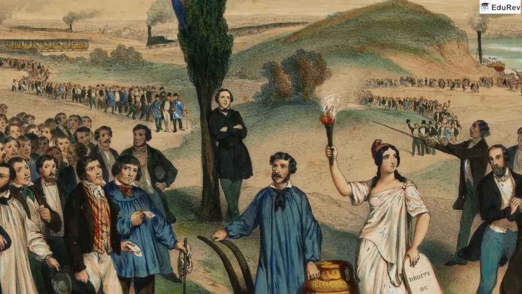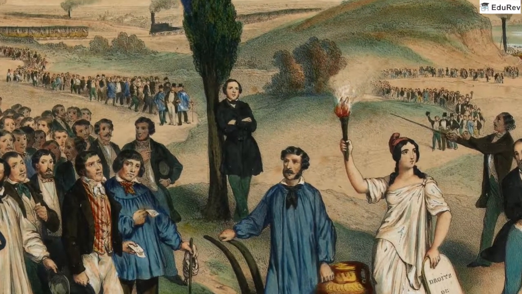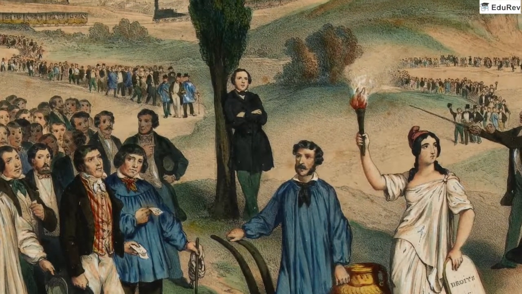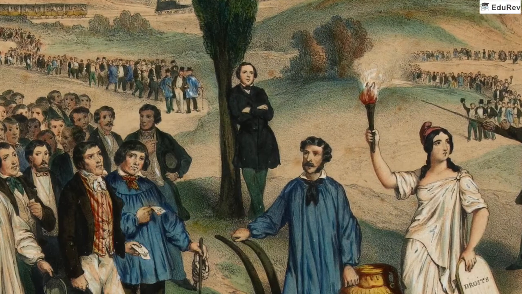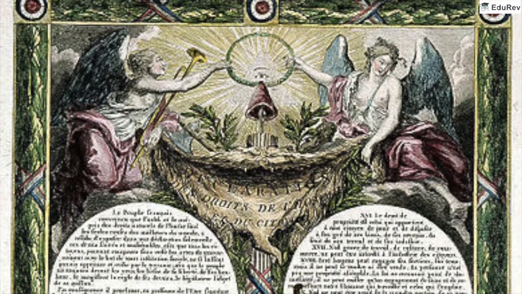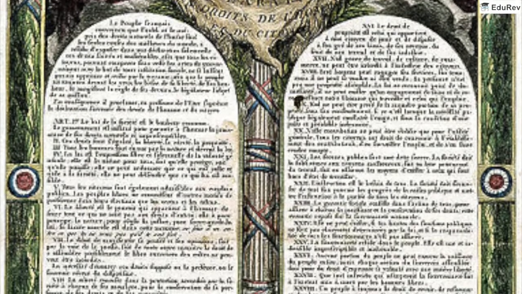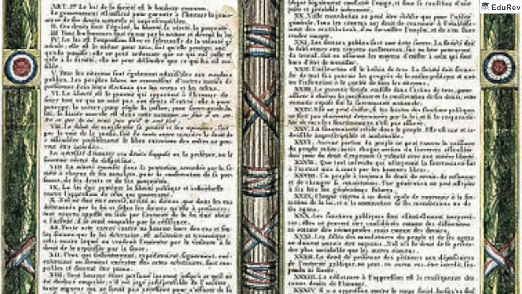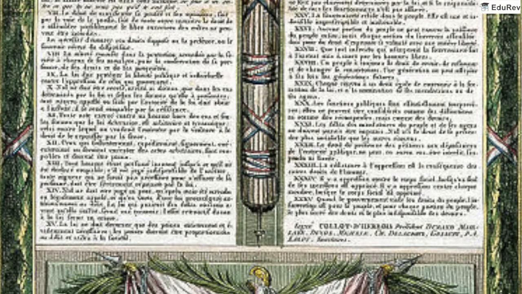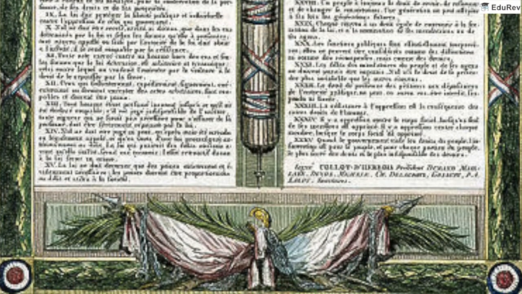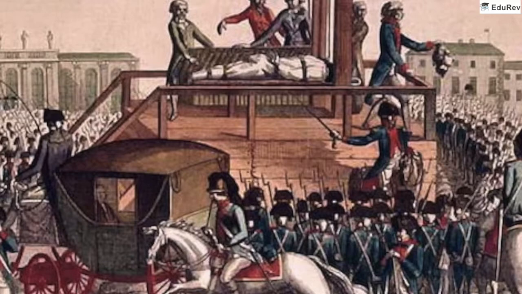The Constitution began with the Declaration of the Rights of Man and Citizen. Rights such as the right to life, freedom of speech, freedom of opinion, and equality before the law were established as natural and inalienable rights. That is, they belong to each human being by birth and could not be taken away.